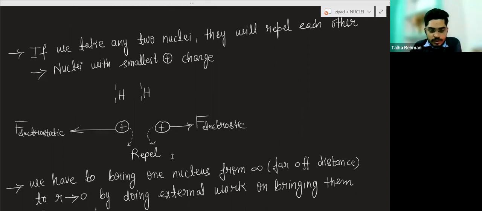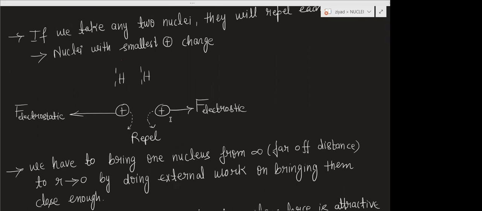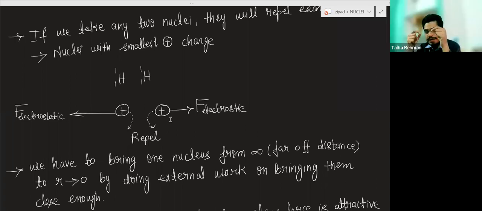So now we have to bring one nucleus from infinity, meaning from a very far distance. A distance of 2 centimeters or 3 centimeters will also be an infinite distance, because we want the nuclei very close, on the order of 10 to the power minus 15 meters. So we have to bring one nucleus from an infinitely far distance to r tends to approximately 0 by doing some external work.